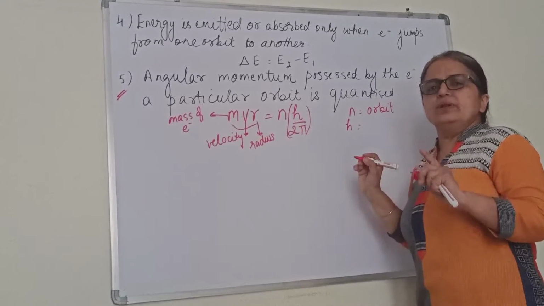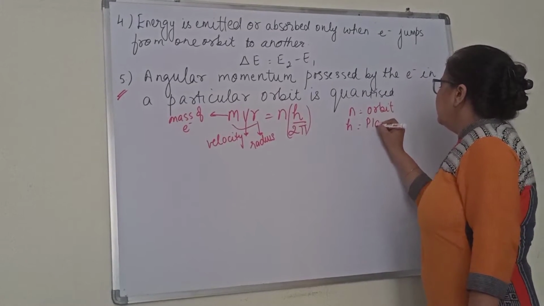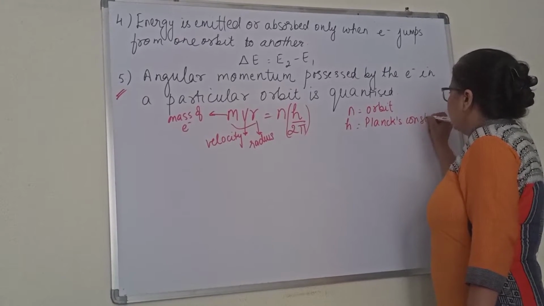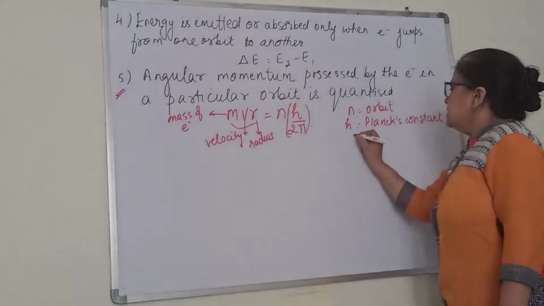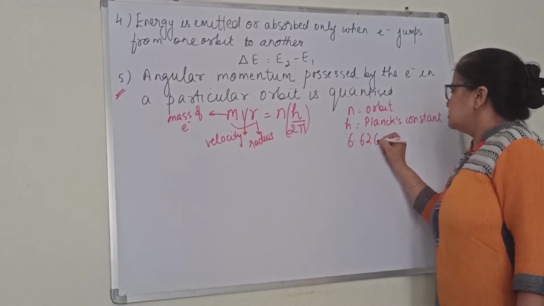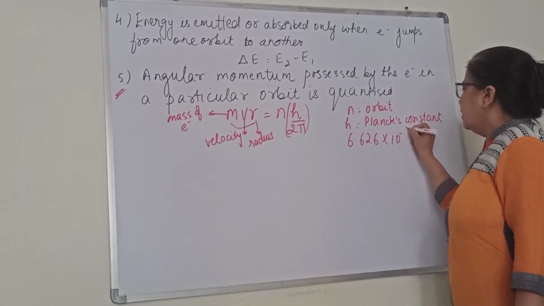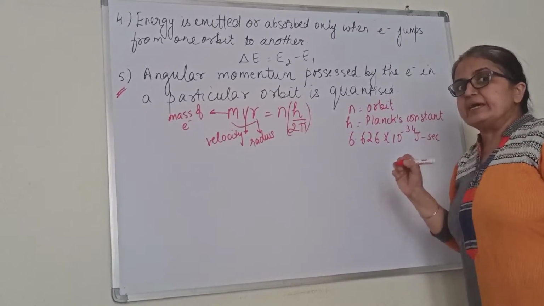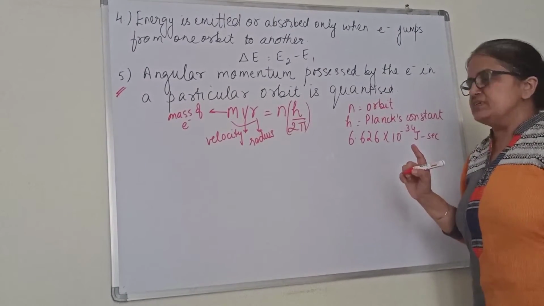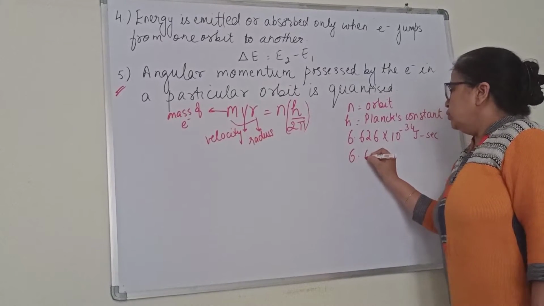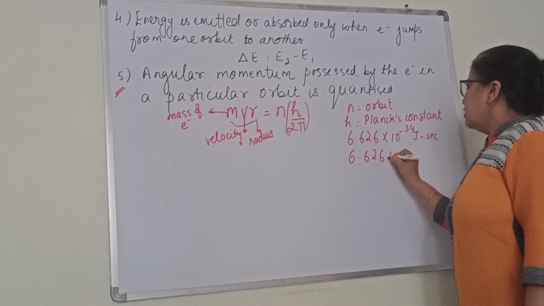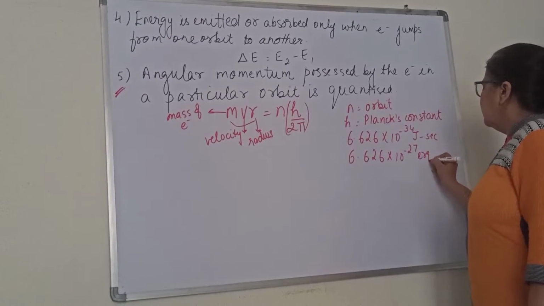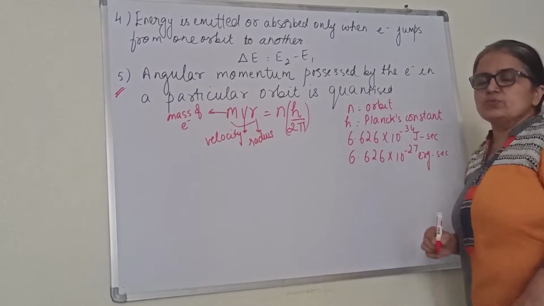As of now you only need to learn its value. h is Planck's constant, 6.626 into 10 to the power minus 34 joule second. Joule second, don't make the mistake of joule per second. In ergs, it will be 6.626 into 10 to the power minus 27 erg second. This is the h value.